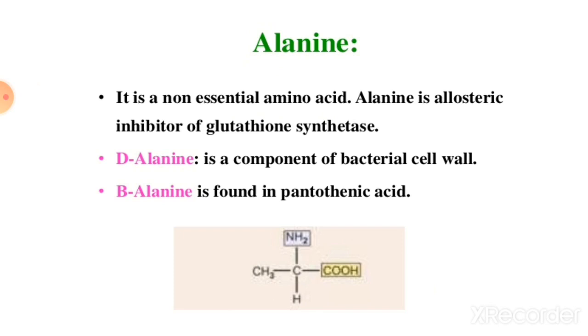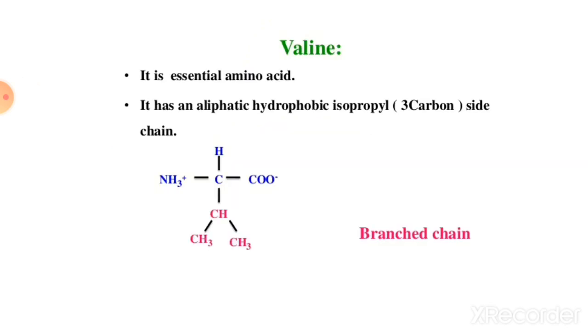It is also a non-essential amino acid. Alanine is an allosteric inhibitor of glutathione synthase. D-alanine is a component of bacterial cell wall, and B-alanine is found in pantothenic acid. Then next is valine. It is an essential amino acid.